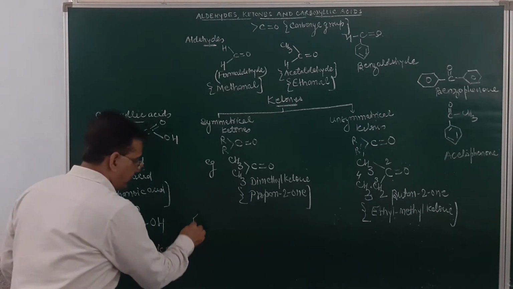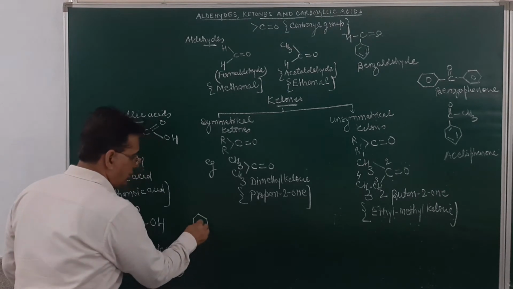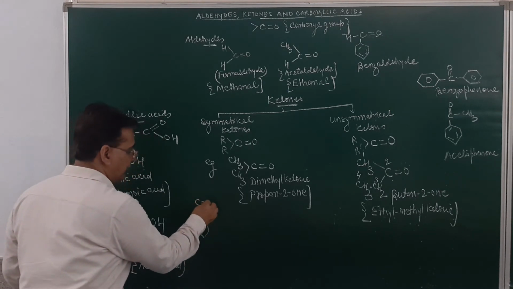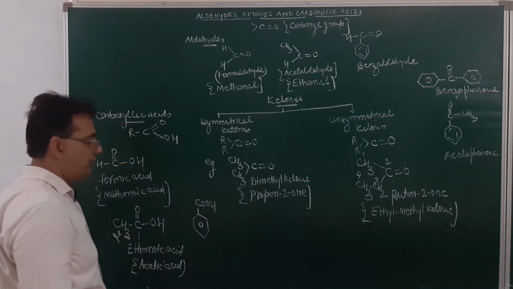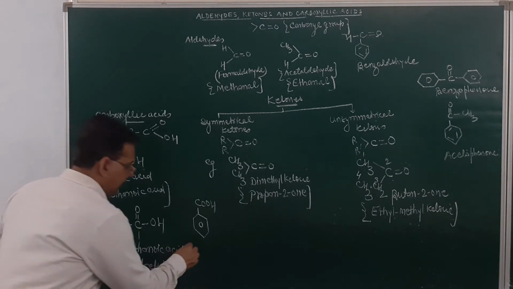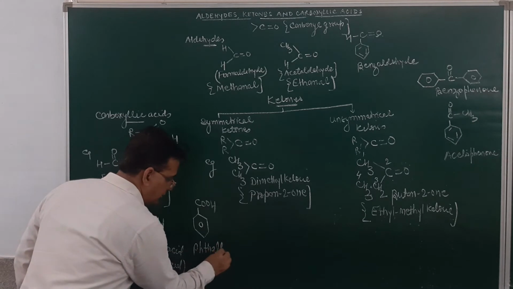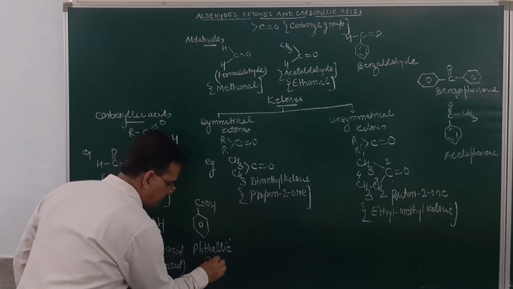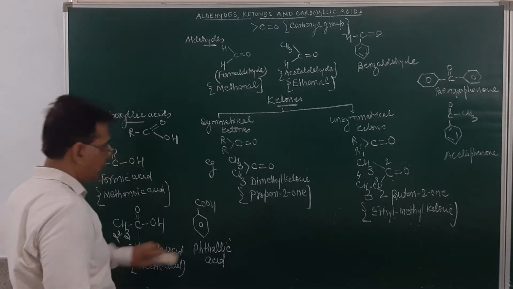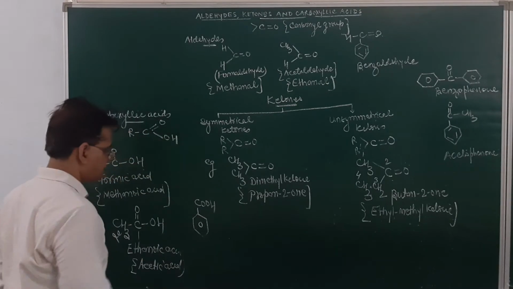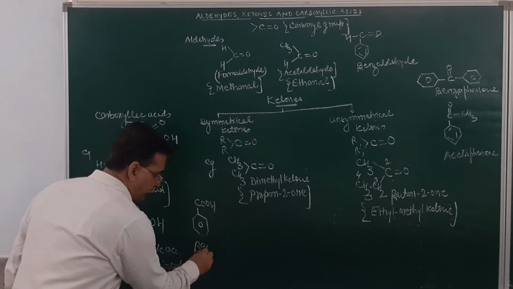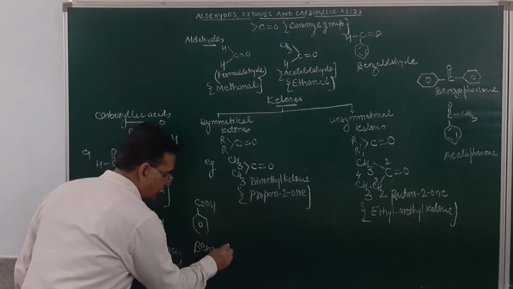Suppose we have this group, C6H5 and COOH. What do we call this group? Sorry, this is benzoic acid. The name of this group will be given as benzoic acid.